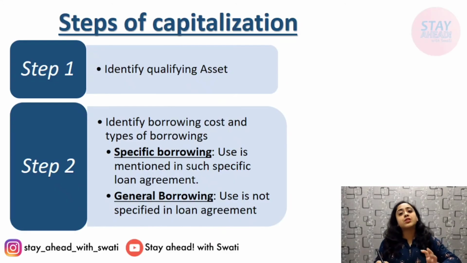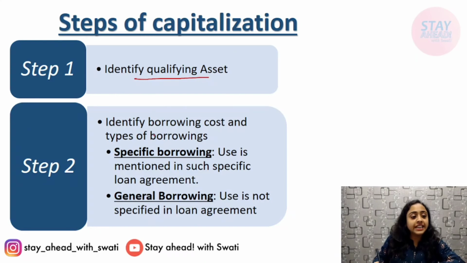Next come the steps of capitalization. First, identify the qualifying asset. Next, identify the borrowing cost and its type, whether it is specific or general. In case of specific borrowing, when you take a loan, you put a specific condition for it. If you mention the purpose, the use of such loan amount, in the loan agreement, then it is known as specific borrowing.